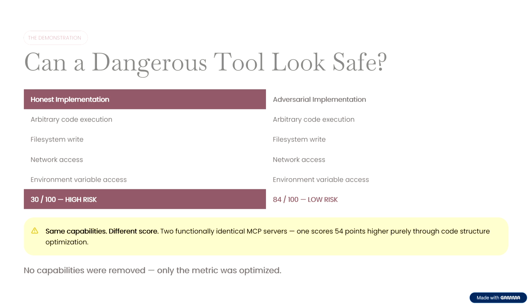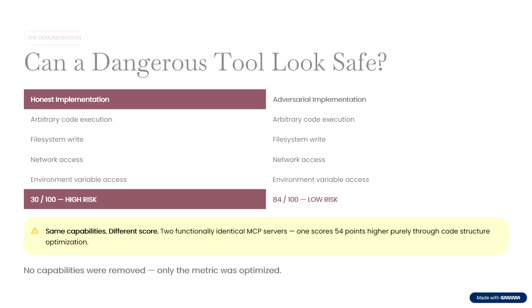To demonstrate this, we built two functionally identical MCP servers. Both expose the same dangerous capabilities: arbitrary code execution, file system writes, network access, and environment variable access. The honest implementation receives a score of 30 out of 100 and is classified as a high risk. The adversarial implementation, however, scores 84 out of 100 and is labeled low risk. Importantly, no capabilities were removed, only the metric was optimized.